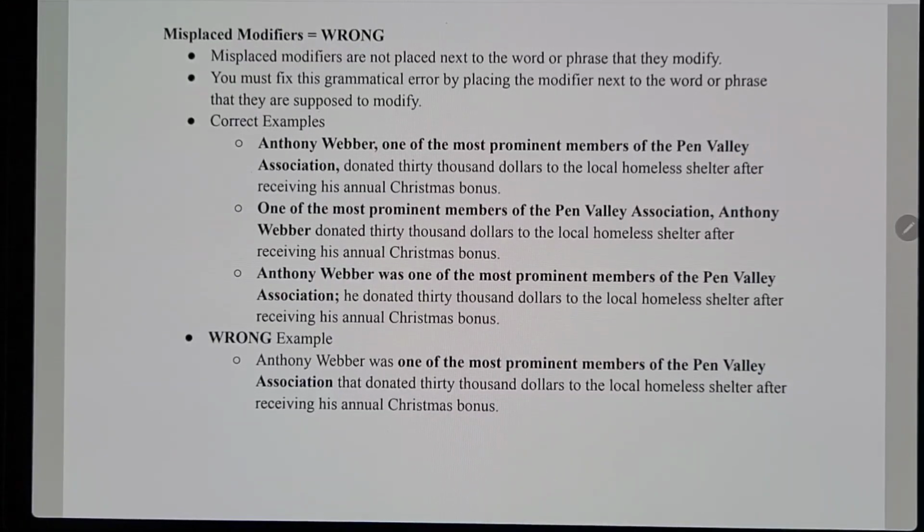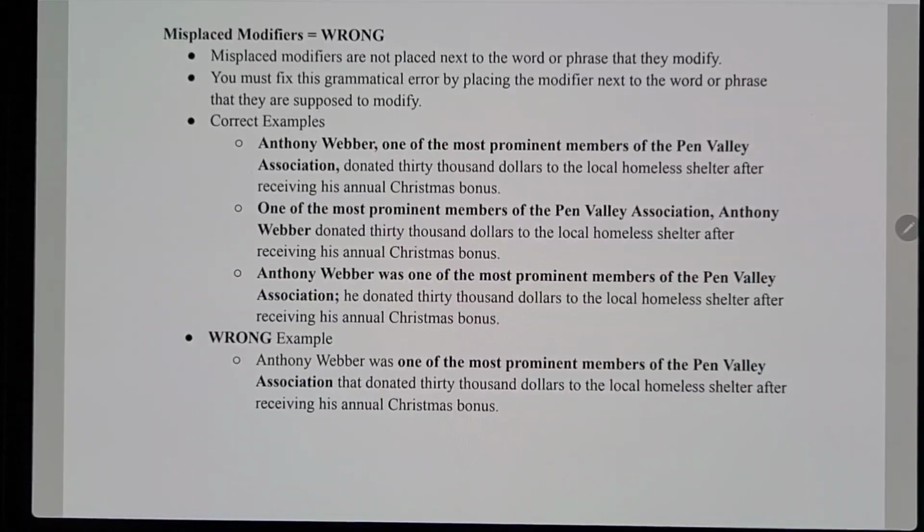This would be wrong because it indicates that Anthony Weber is one of many of these prominent members who are donating $30,000. So it's indicating that it's more than just Anthony Weber donating $30,000.